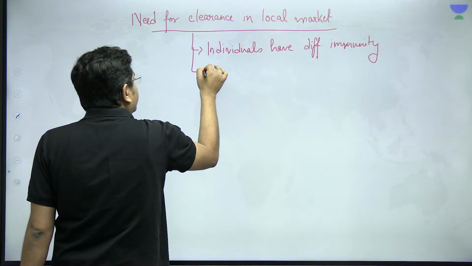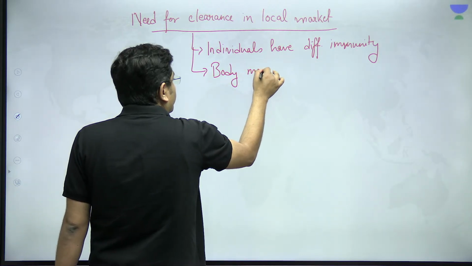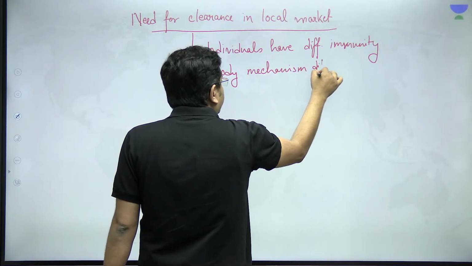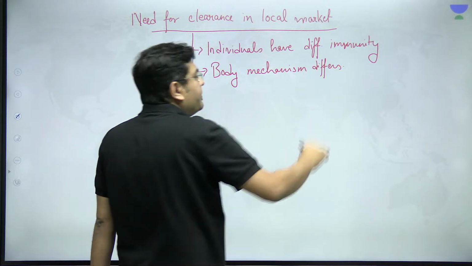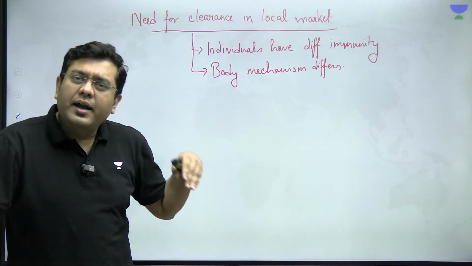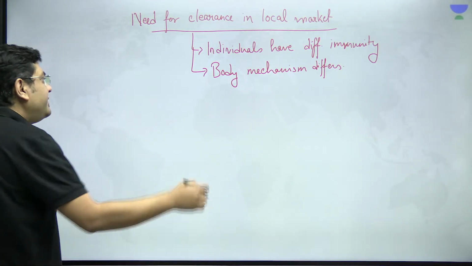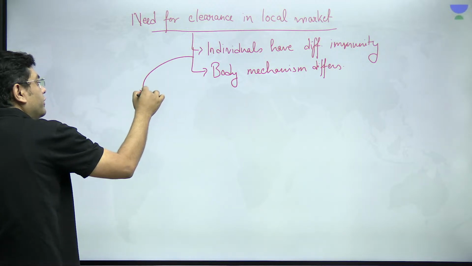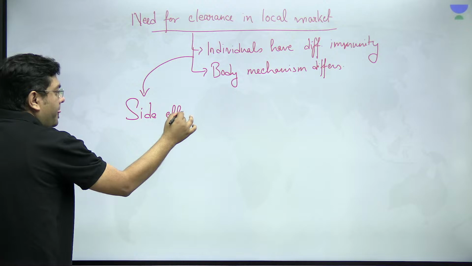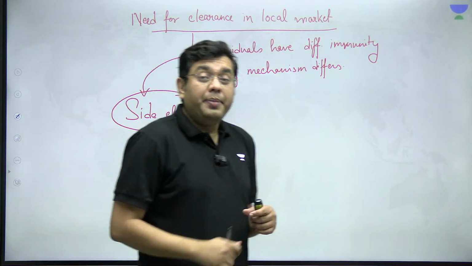Body mechanism is different. And when I say body mechanism, I mean the antibodies generated, the kind of response that the body or the system generates. As a result or consequence of both of these, side effects will also be different. So that is the worrying part.